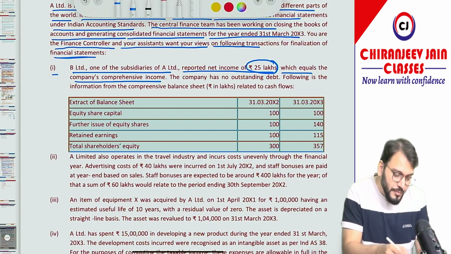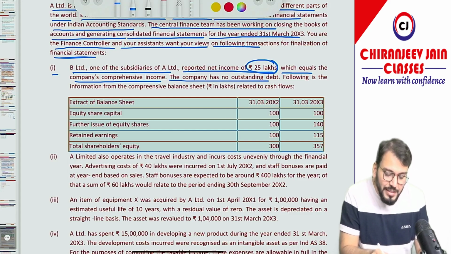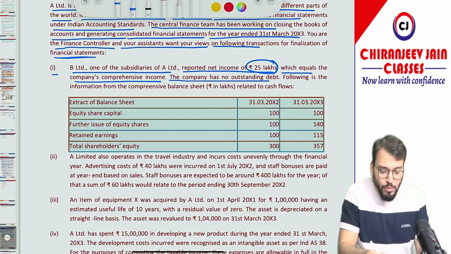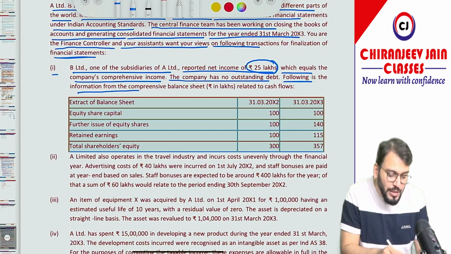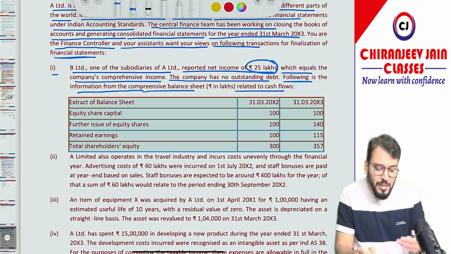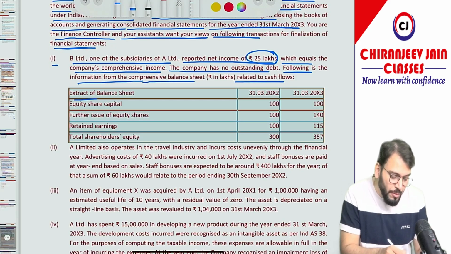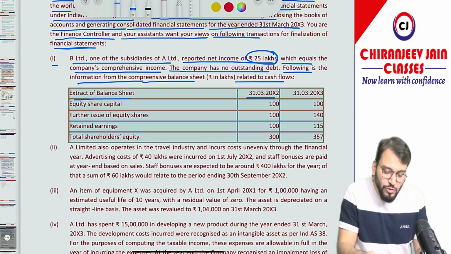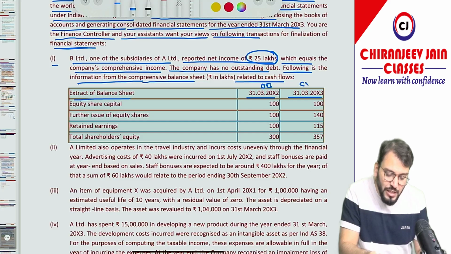The company has no outstanding debt. Following is the information from the comprehensive balance sheet, related to cash flow. So they have given some information for a cash flow extract of the balance sheet at 31st March 2002 and 31st March 2003. So this is the opening balance, this is the closing balance.